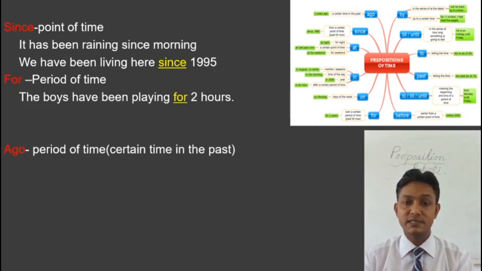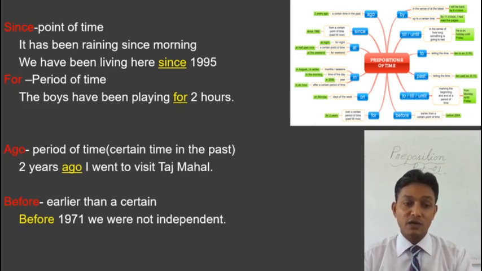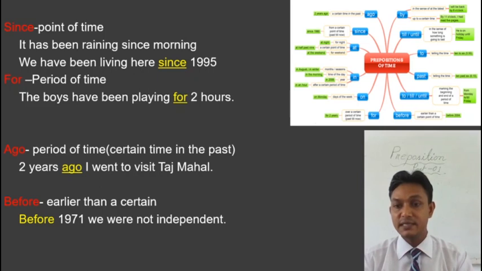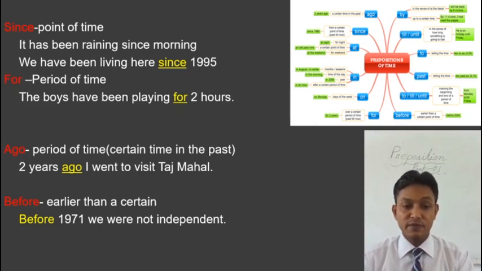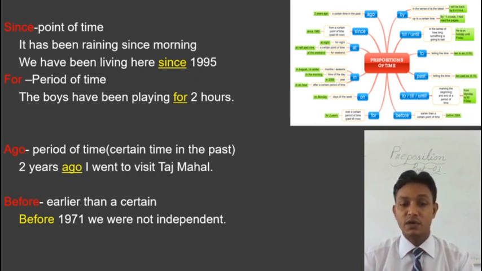Next we are going to discuss two other prepositions, ago and before. In case of ago and before, again we are going to consider point of time and period of time. After a period of time we use ago: 2 years ago, 3 years ago, many years ago. But we never say 2 years back or 3 years back. Before, we use before a point of time, meaning earlier than a certain time. Before 1971, we were not independent. So if any starting point of time is there, we use before that.